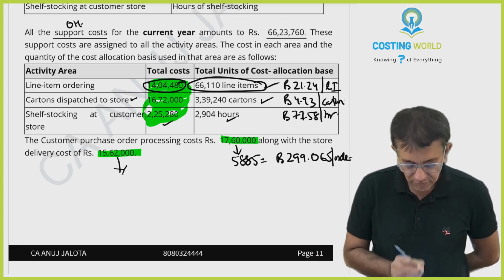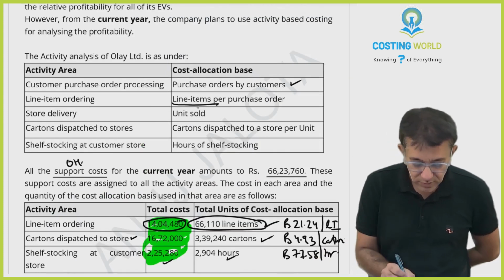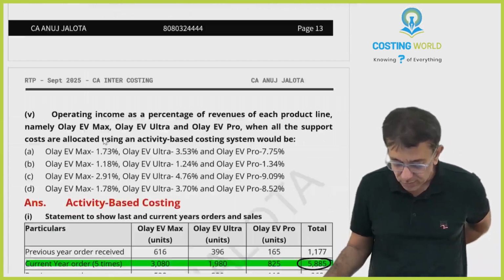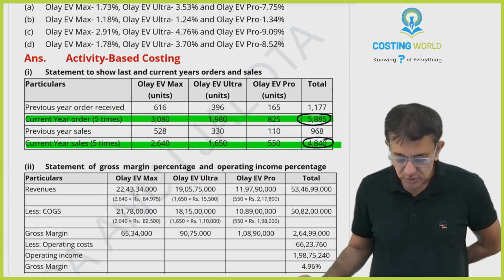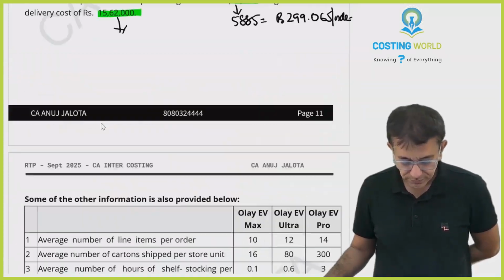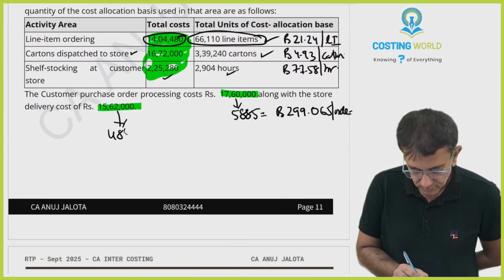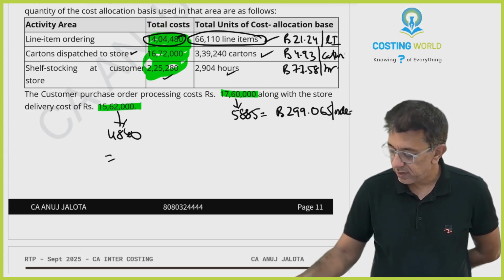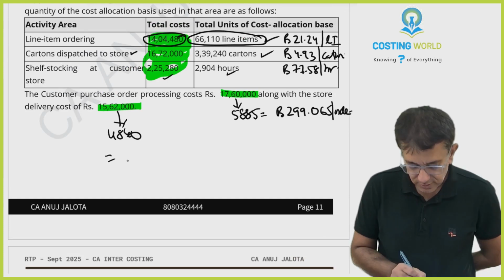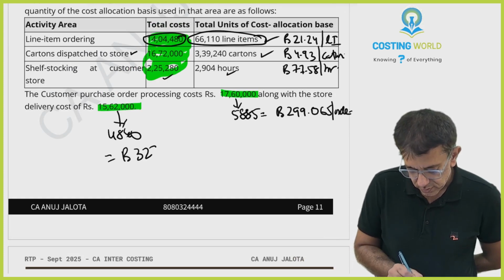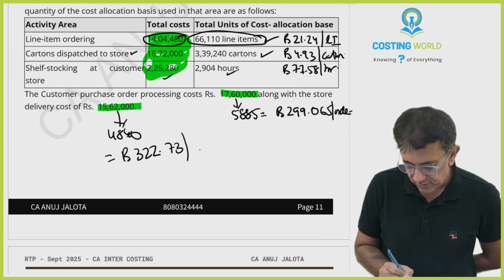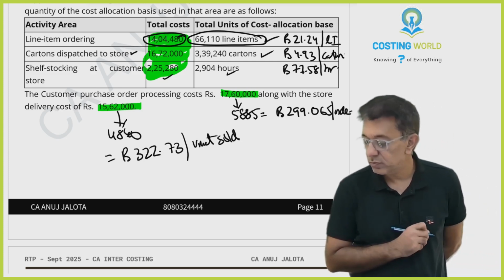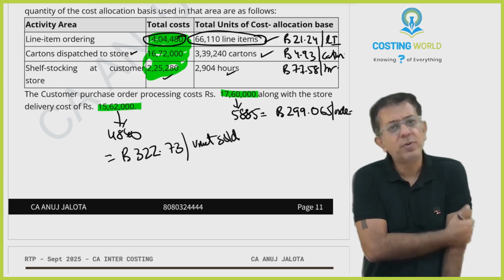Then delivery cost was 15,62,000. Its cost driver is number of units sold. No, so total number of units sold were how much, beta? 4,840. 15,62,000 divided by 4,840. 322.73 per unit sold. Okay, these will be your cost driver rates.